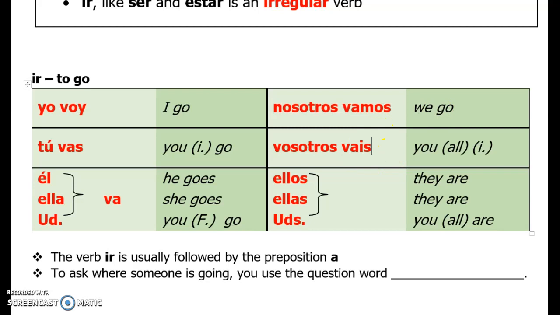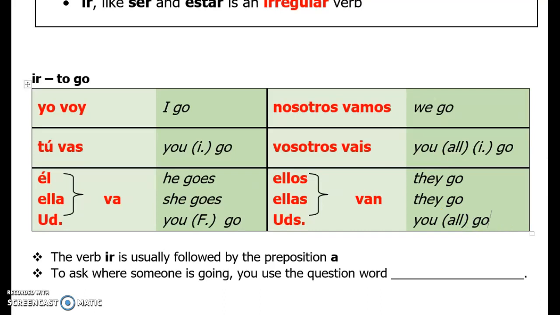Vosotros vais. Now, typically speaking, when we're in the vosotros form, you're going to have that accent mark over the A, but not here. This is a one-syllable word, vais. You do not need the accent mark. Y'all, informal, that funky one only used in Spain, go. And then we have, last but not least, ellos and ustedes, van, not they are, but they go. They go. And you all go.